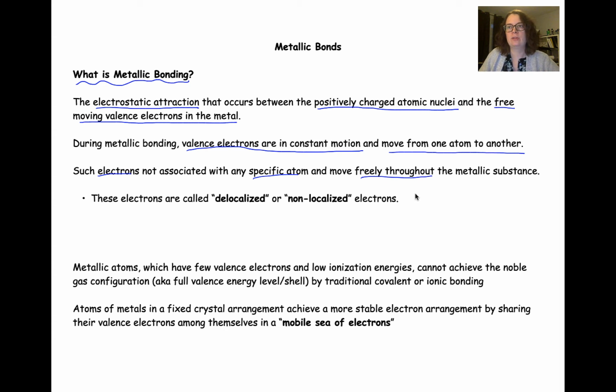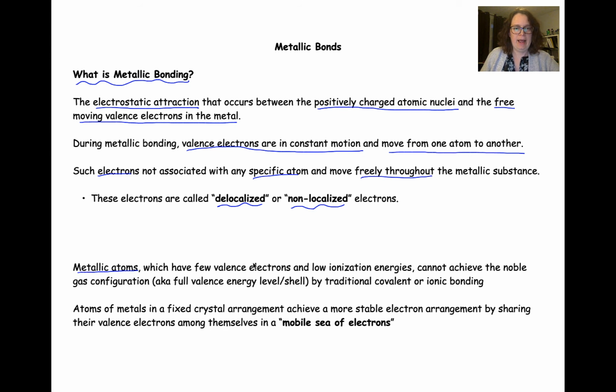substance. So the electrons are moving from one atom to another, which is kind of like ionic bonding, but they're also being shared in between the nuclei, which is kind of like covalent bonding. But they're never ever on one specific atom for very long of a time. And we consider these electrons to be delocalized or non-localized because they're moving constantly in between all of the metallic